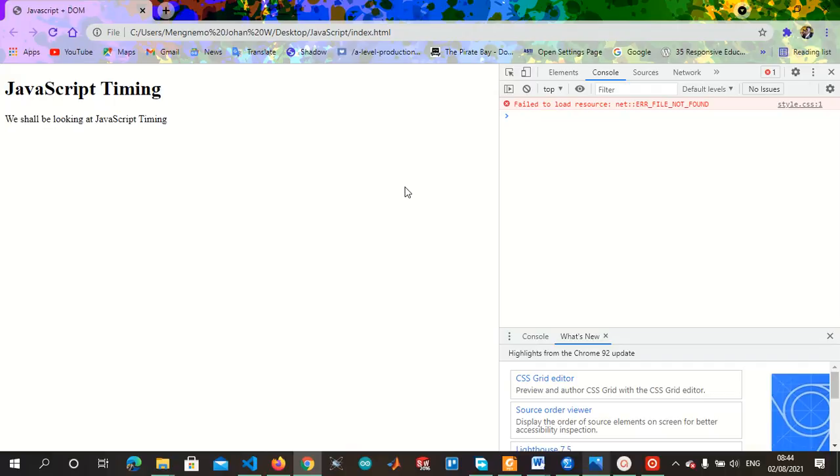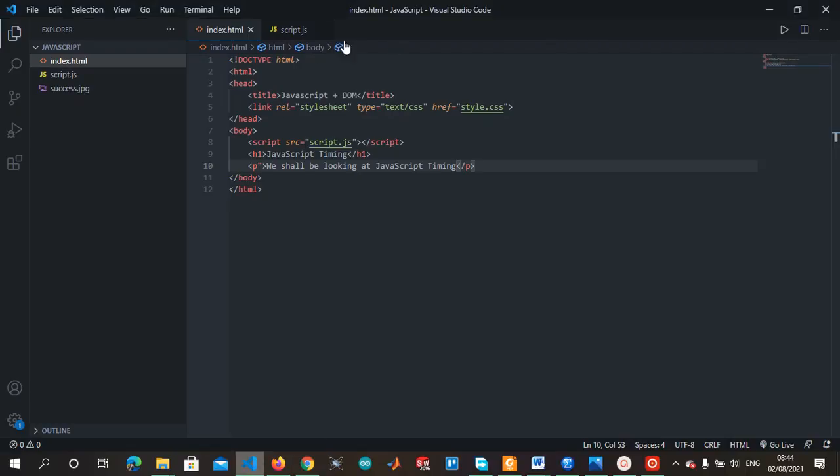You set a particular time that will run out before a particular function is executed. And then the second one is the setInterval. You set a time interval, within which the function is going to be executed. So we are going to see both of them right now, beginning with the first one, setTimeOut.